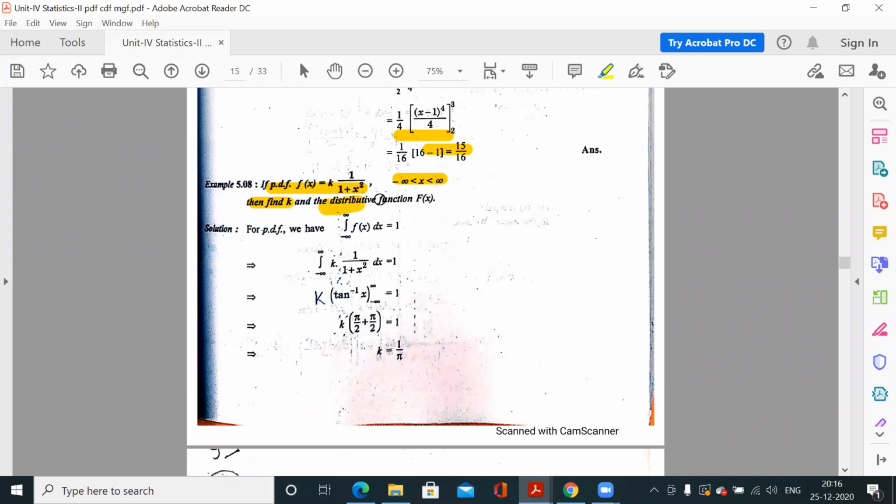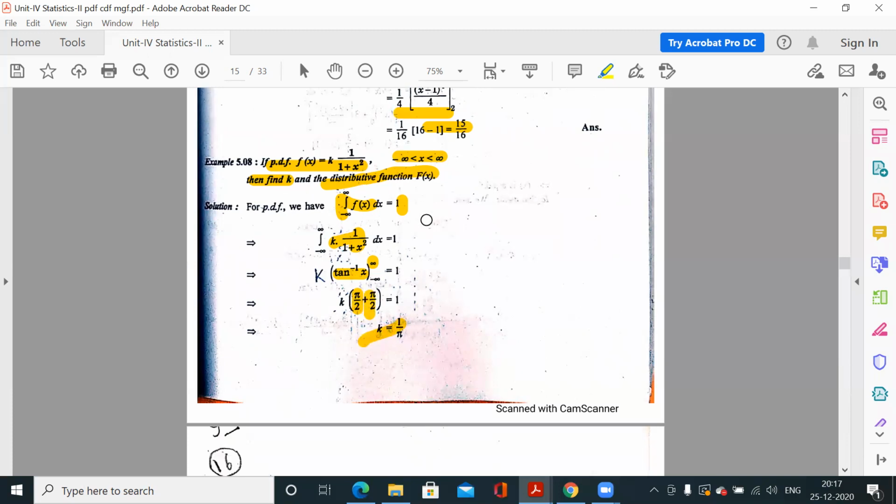Now if PDF is this, range is minus infinite to plus infinite, find k and distributive function capital Fx means CDF. So k कैसे मिलेगा, वही PDF की definition use करके. So total integration क्या होगा, 1. So definition आपको दी है, this is k into 1 by 1 plus x square. So k into tan inverse x in minus infinite to plus infinite. जब आप लिमिट अप्लाई करोगे tan inverse infinite minus tan inverse minus infinite. tan inverse infinite भी pi by 2 होता है, और tan inverse minus infinite is minus pi by 2, because lower limit है इसलिए minus और आएगा, इसलिए वो plus pi by 2. So इससे आपको k की वैल्यू मिल जाएगी, और अब आप CDF निकाल सकते हो.